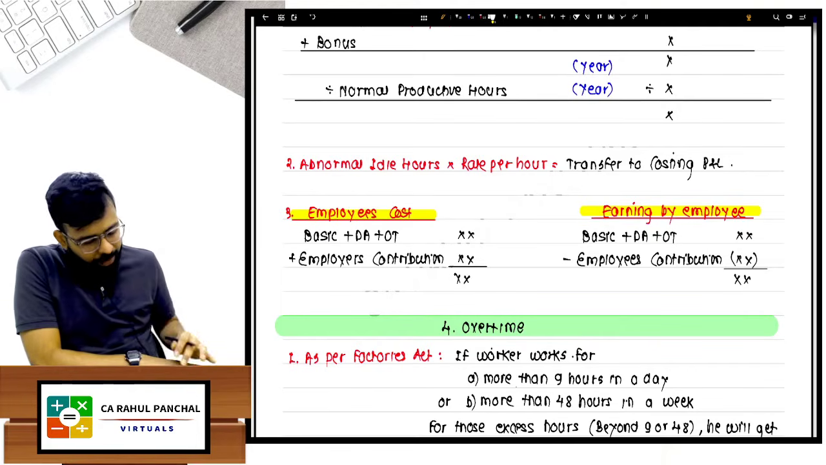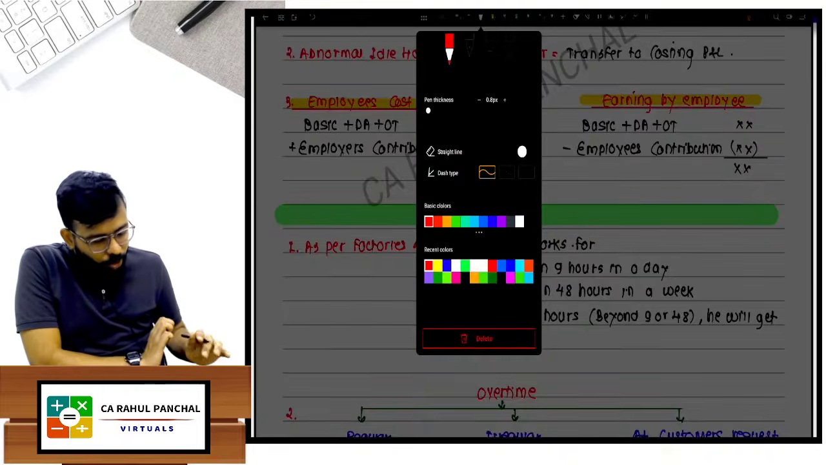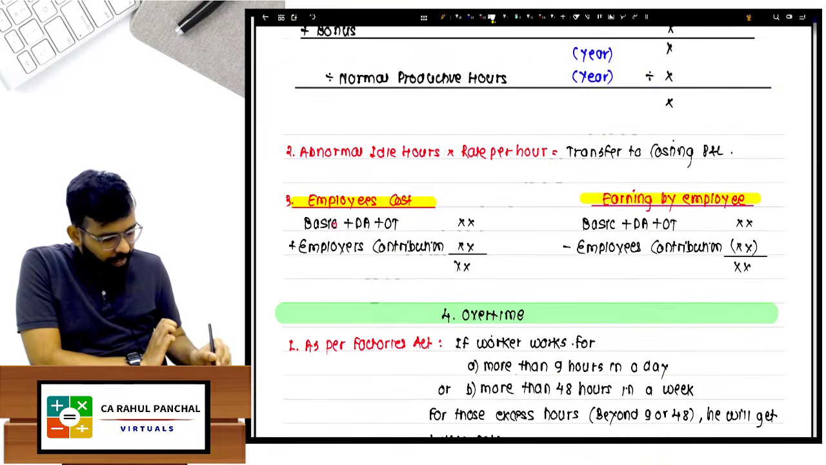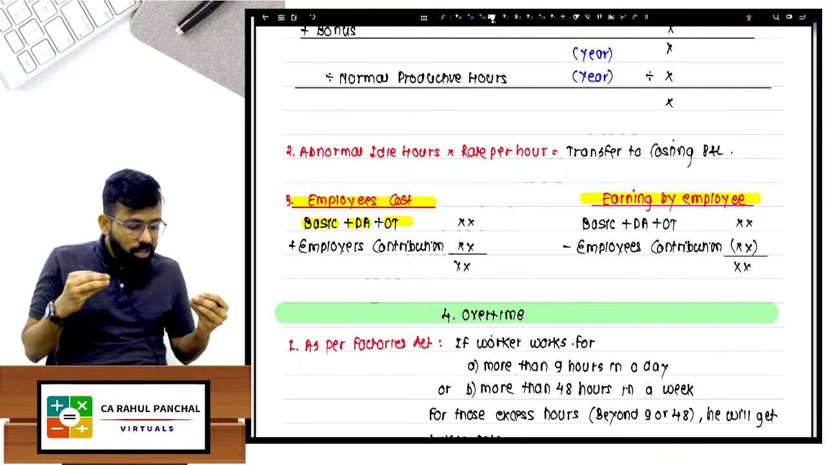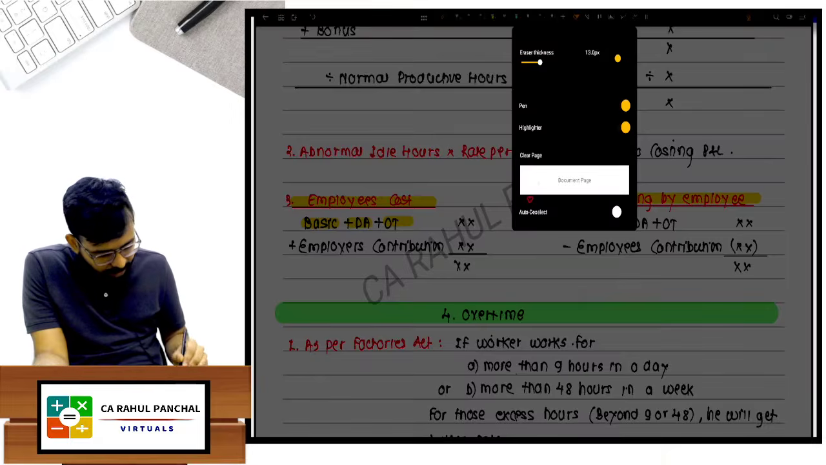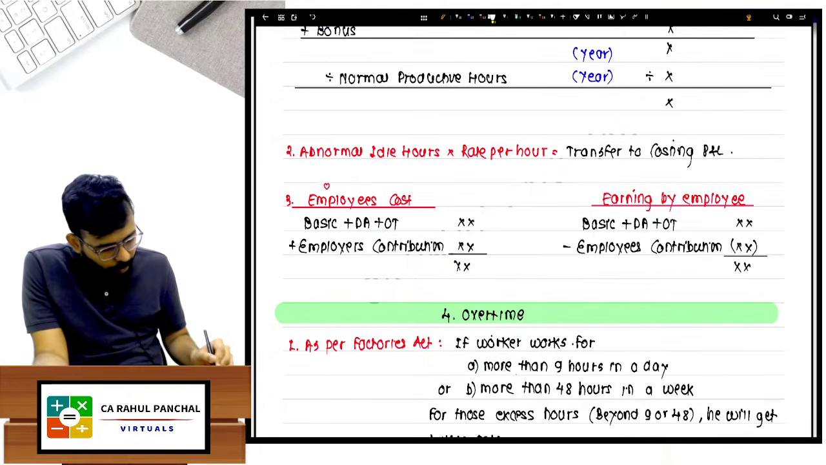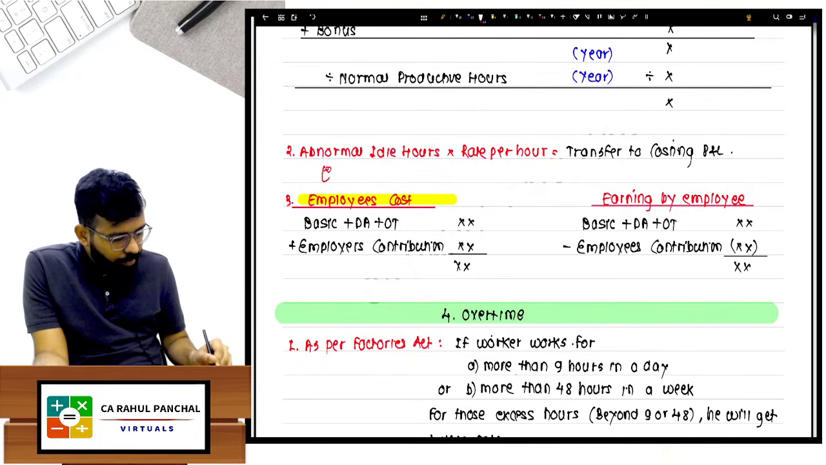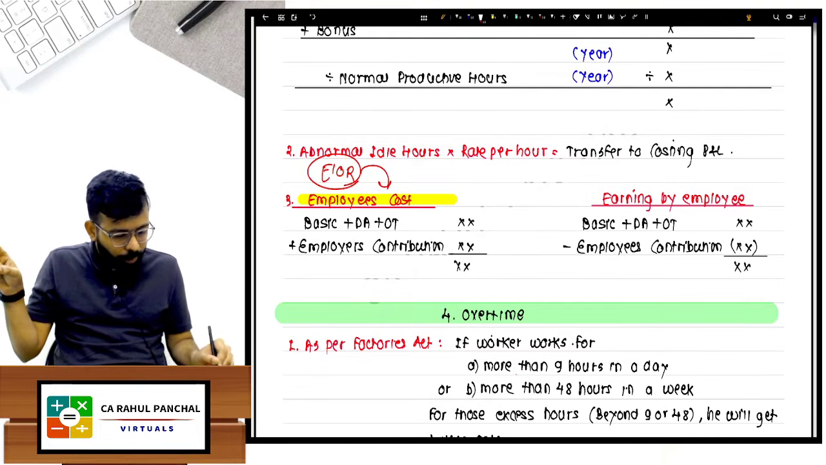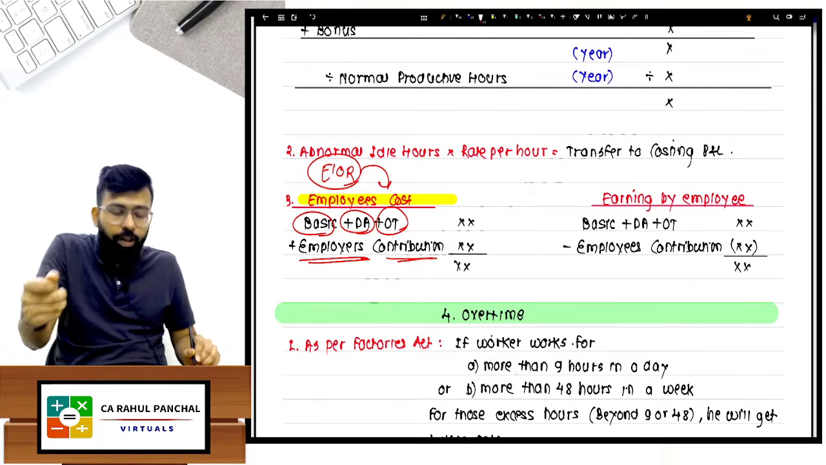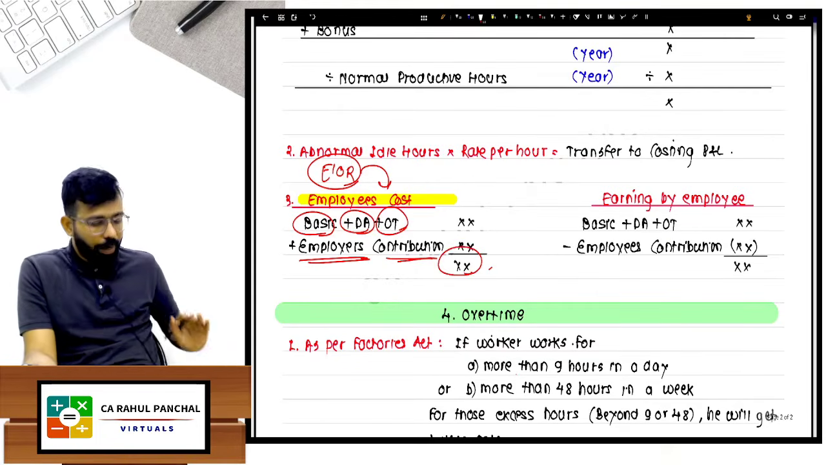Employee का cost, and when I say employee cost, if it is written specifically, it is basic plus DA plus OT, whatever the employer pays. देखो, please understand, when I say employee cost, I am the employer, and as an employer, what is the cost for this employee which I have hired? I have to pay basic, I have to pay DA, I have to pay OT, and as an employer I have to contribute some funds also, that you will have to add.